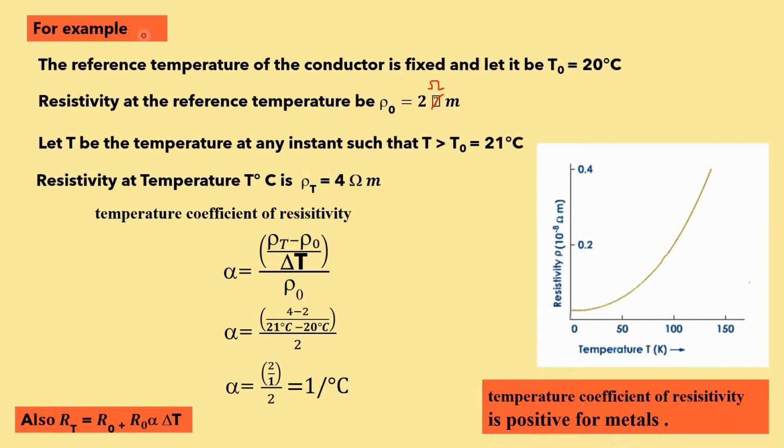Okay. And also we can write the equation for resistance as such. RT is equal to R naught plus R naught alpha delta T. RT is the resistance at any instant and R naught is the resistance of the conductor at the reference temperature, and alpha is known as the temperature coefficient of resistivity, and delta T is the change in temperature. And this graph represents the variation of resistivity with respect to temperature. So when the temperature increases, the resistivity is also increasing.